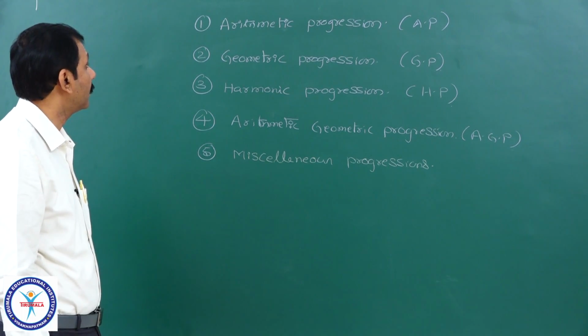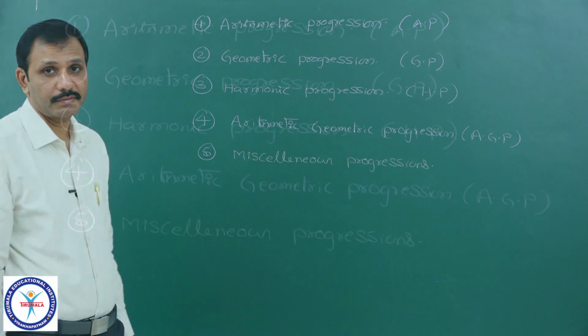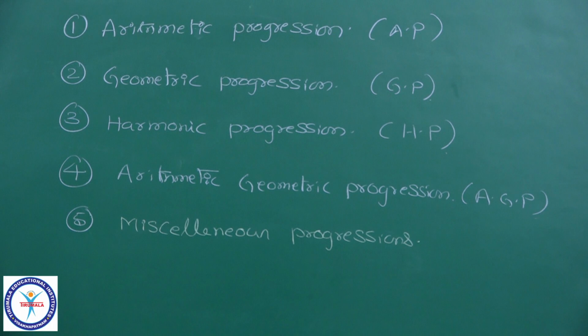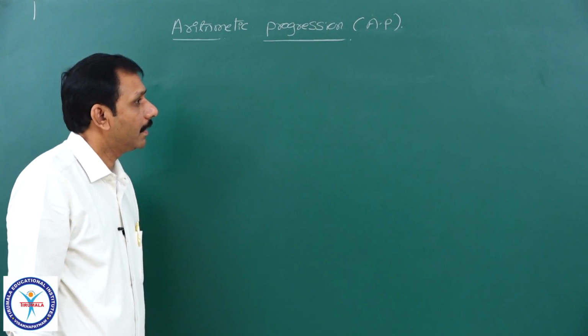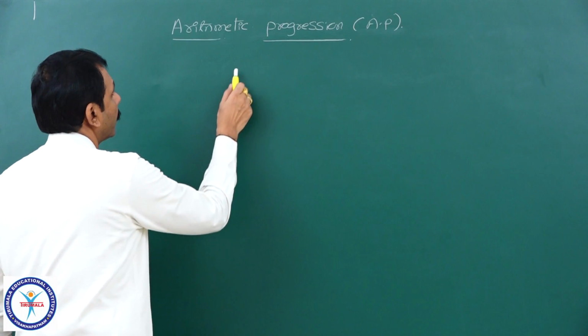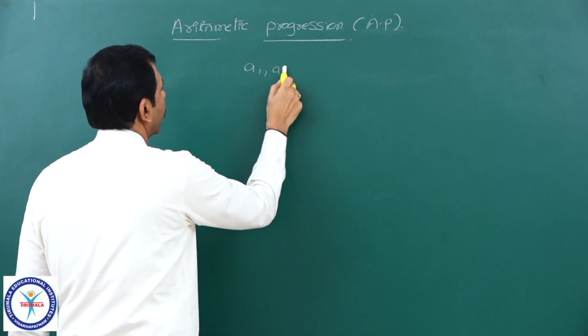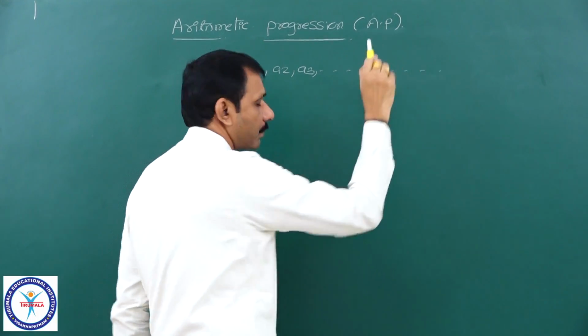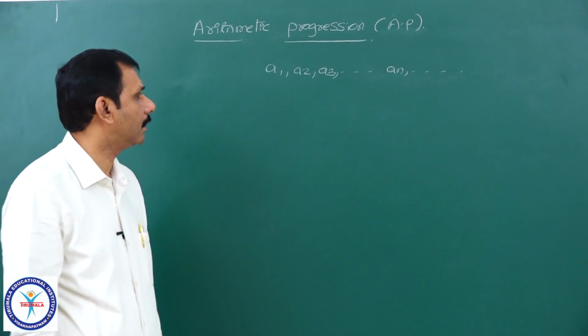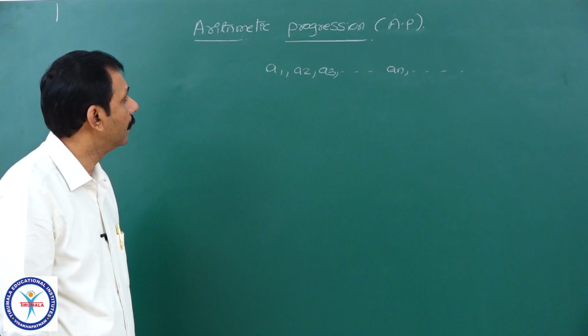First, we will start with arithmetic progression. Suppose I take a sequence A1, A2, A3 and so on, AN and so on, the terms of that sequence.